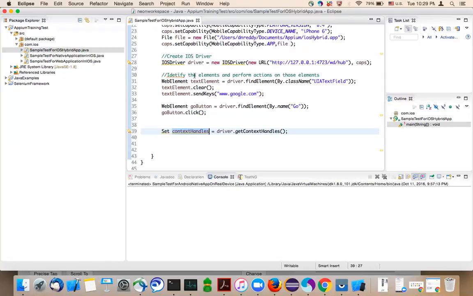Okay, so you're getting a set of strings, and you can use for each to loop it.